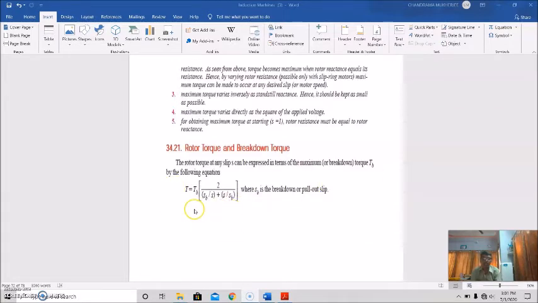The motor torque can be expressed in terms of breakdown or maximum torque with this relationship, where SB is the slip at breakdown or pull-out torque, which is called the breakdown slip or pull-out slip.